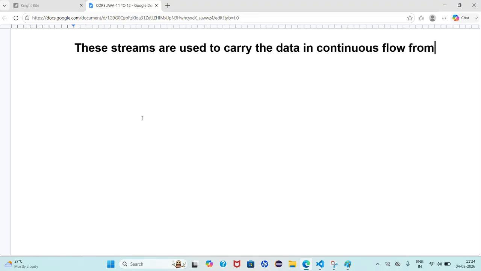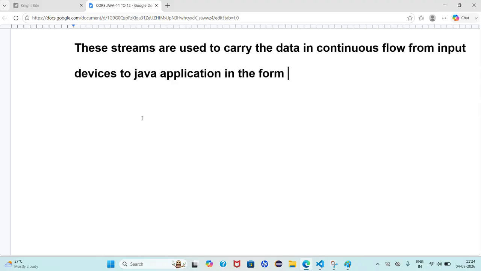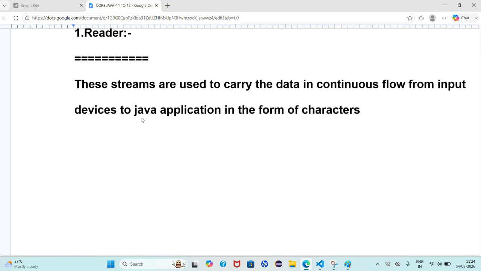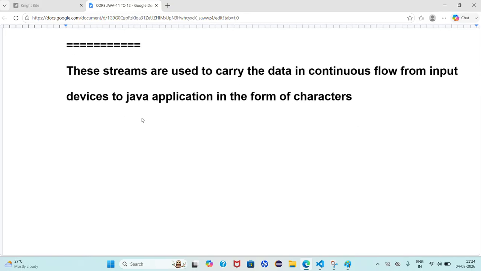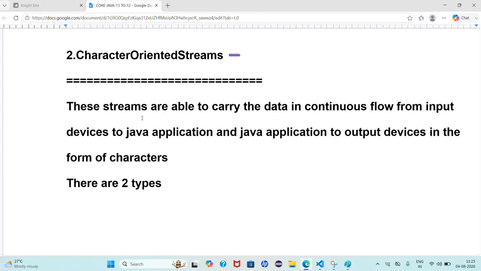Now, continuous flow from input devices to Java application, in the form of what? In the form of characters. Okay, now in the form of what? Characters. This is nothing but a Reader. Reader is simply a character oriented stream.